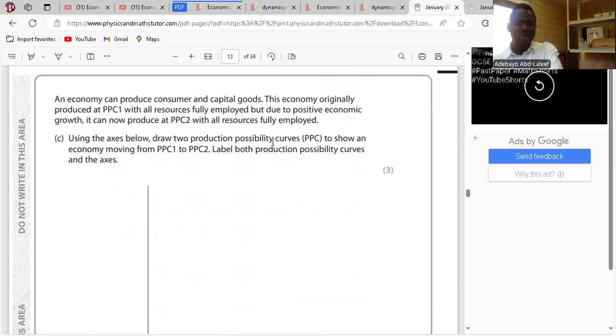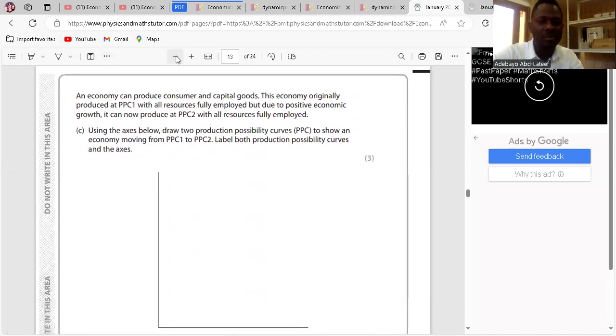We have the case study, which is there for people to read. I'm not going to read that. So let's just put it a bit slow, okay? Using the axis below, draw a production possibility curve. First, what is a production possibility curve or production possibility frontier? It's a graph that shows the combinations of two goods that can be produced in a given economy if all resources are fully utilized or employed.